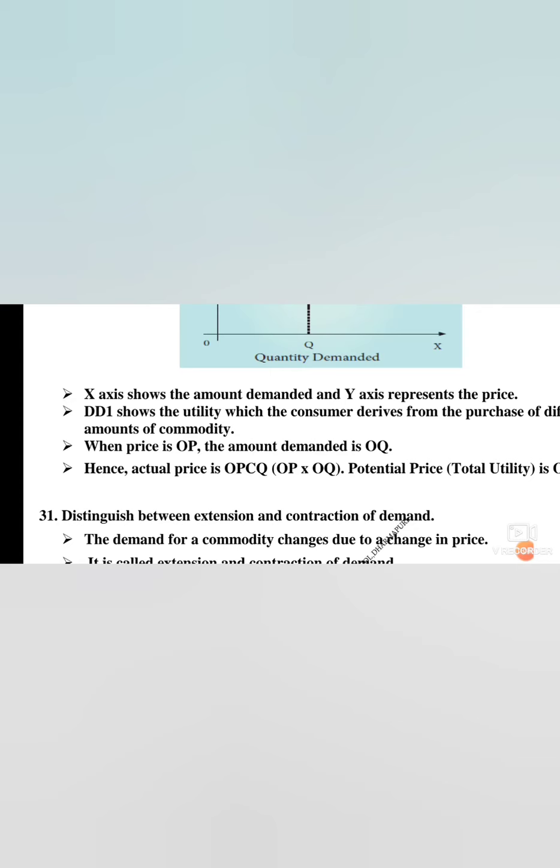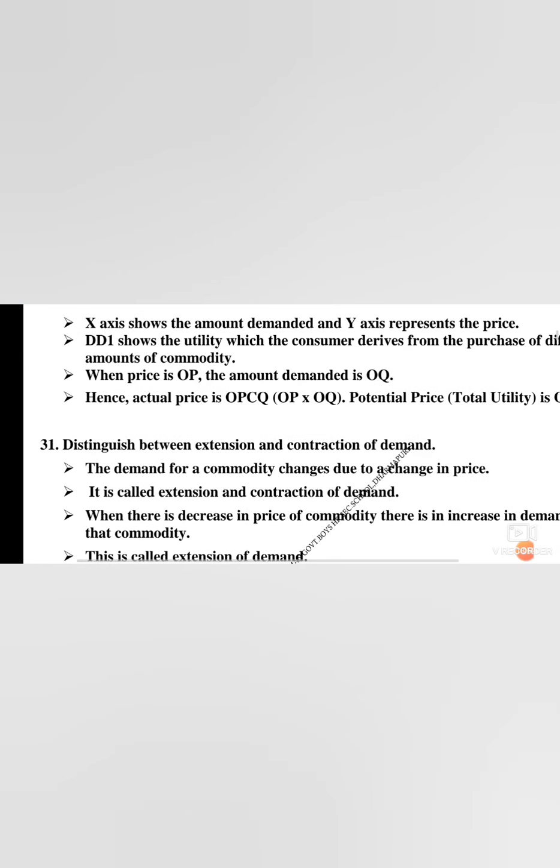Changes in the demand. When demand changes as the price level changes, there is a change in the demand. Change in the demand means the demand for a commodity changes due to a change in price, for example, gold or costumes. It is also called extension and contraction of demand. Extension means increase. Contraction means decrease.